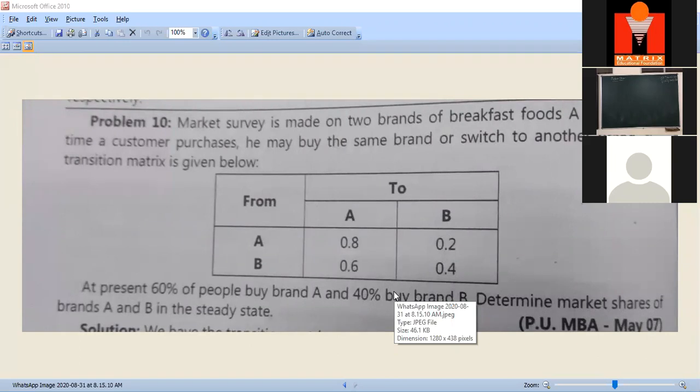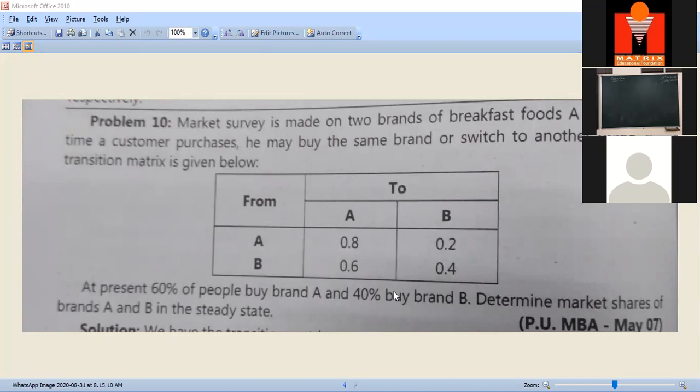Read the question. Market share is made on 2 brands of breakfast foods, A and B. Every time a customer purchases, he may buy the same brand or switch to another brand. The transition matrix is given below. At present, 60% of the people buy brand A, 40% buy brand B. Determine market shares of brands A and B in steady state.